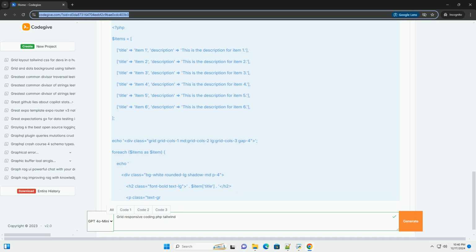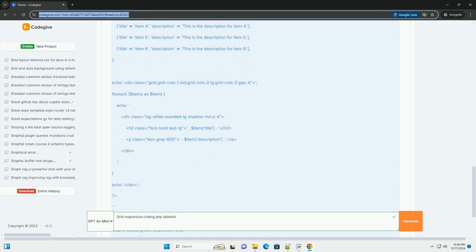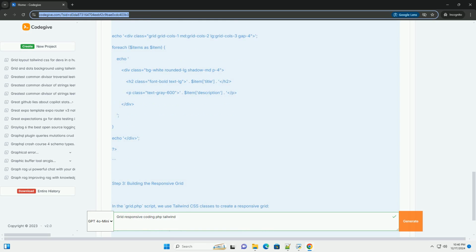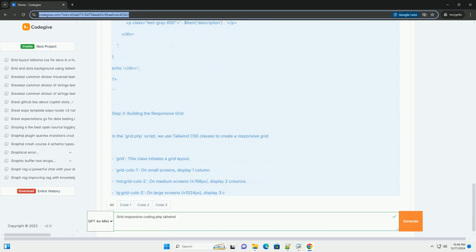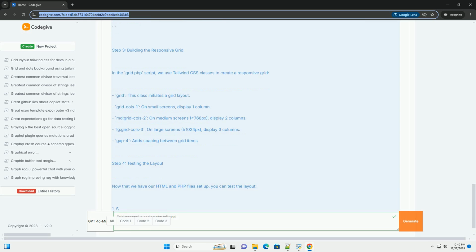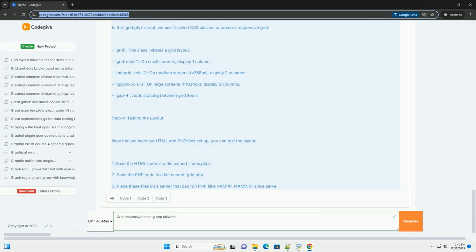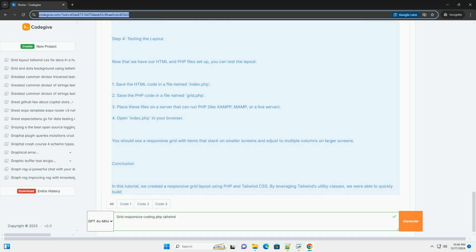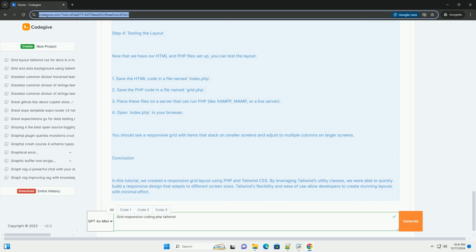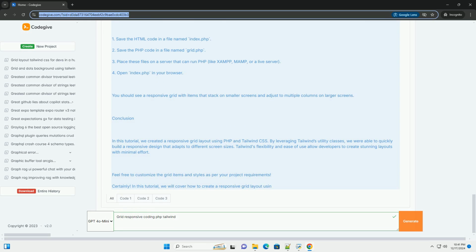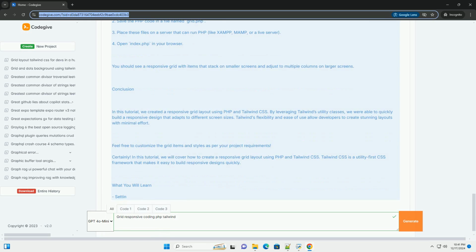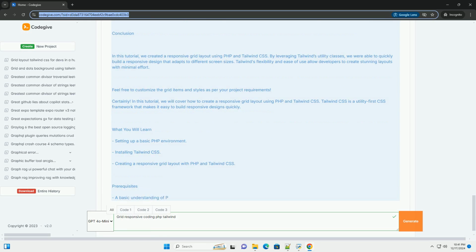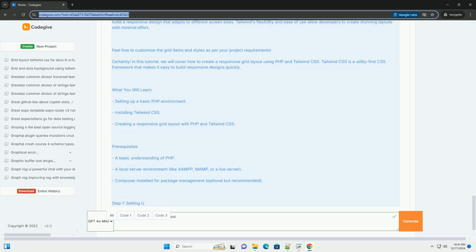Overview. 1. Setting up Tailwind CSS: install and configure Tailwind CSS. 2. Creating the PHP script: generate dynamic content using PHP. 3. Building the responsive grid: use Tailwind CSS utility classes to create a responsive grid layout. 4. Testing the layout: view the result in a web browser.